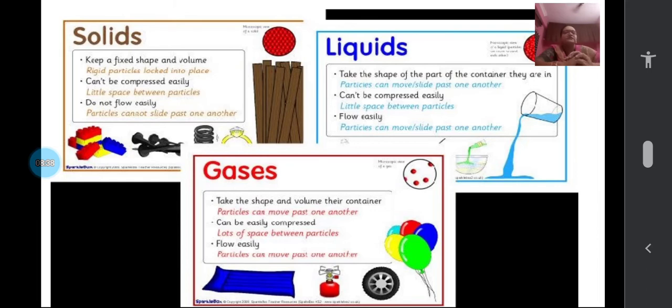Now see here, children. Again, we will have a close look at the pictures. We will understand how we can differentiate solids, liquids and gases. Solids have a fixed shape. You see that ball, you see the wood, and they will take up a fixed space. S-P-A-C-E, space. They will take up a fixed space. That is called volume. V-O-L-U-M-E. Volume means they will take a fixed space. If you keep one bottle like this, it will take a fixed volume, a fixed space, and it does not flow. Three key points: solids have fixed shape, fixed volume, and they cannot flow.